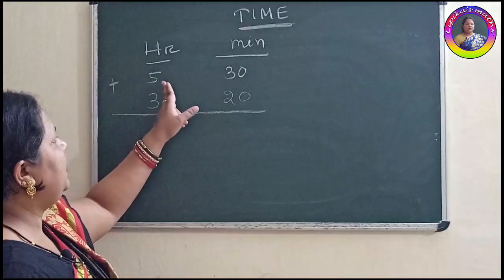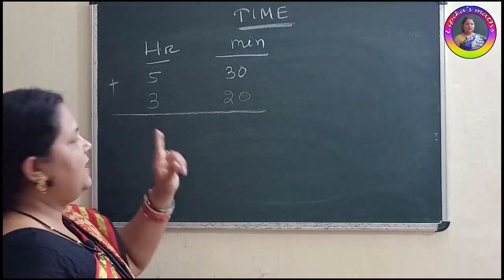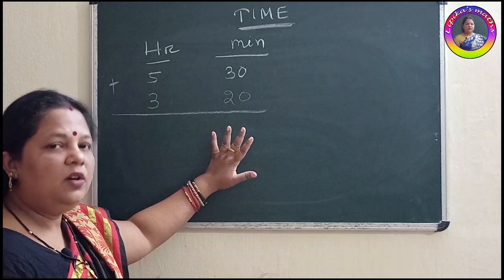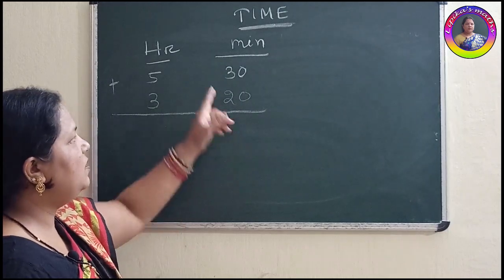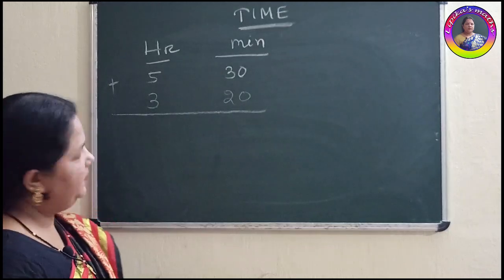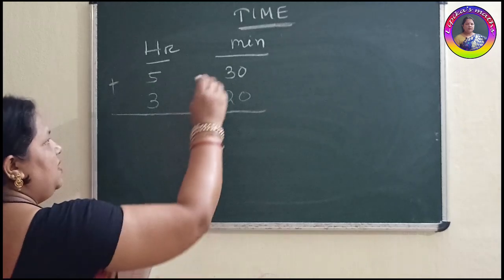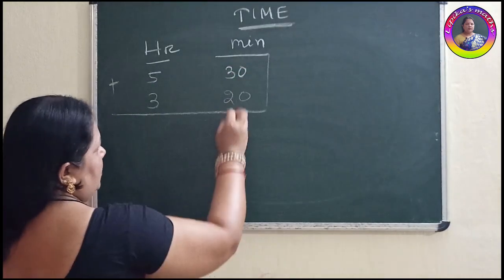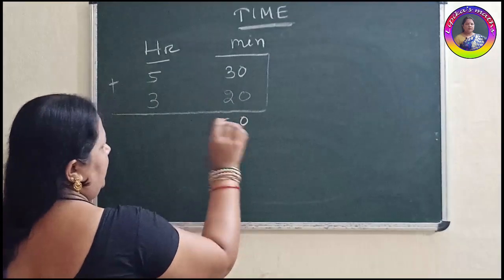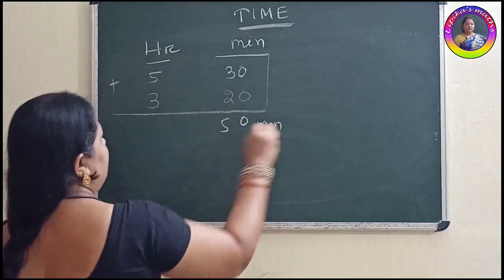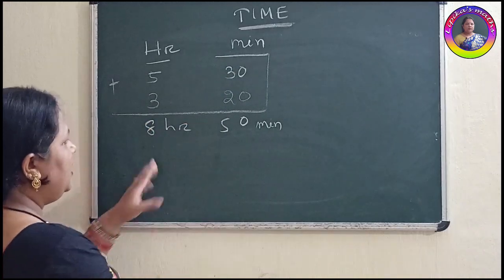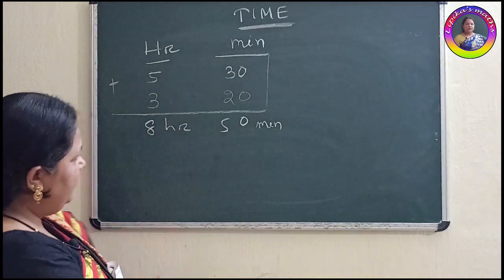Suppose Rita studied 5 hours 30 minutes, Sita studied 3 hours 20 minutes. All total, how much time did they study together? So what to do? You will add both the timings. First, you will start addition from your minute parts. Here it's coming 0, 5 means 50 minutes, 5 plus 3, 8 hours. So they both studied a total of 8 hours and 50 minutes.